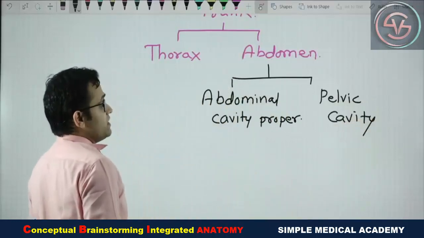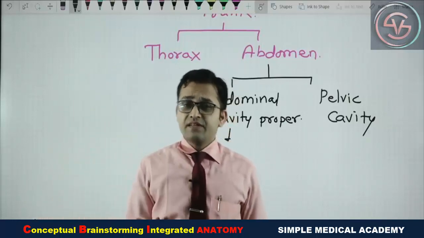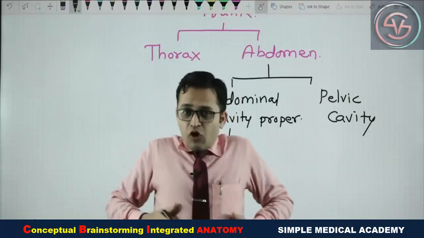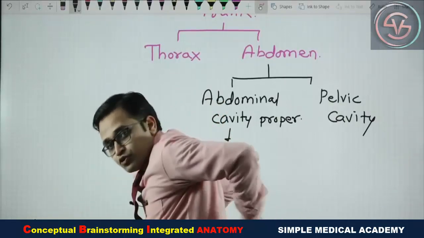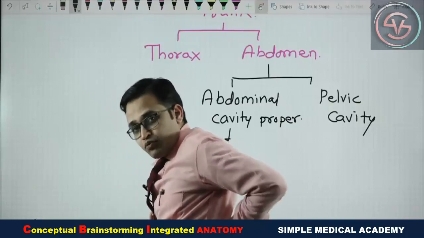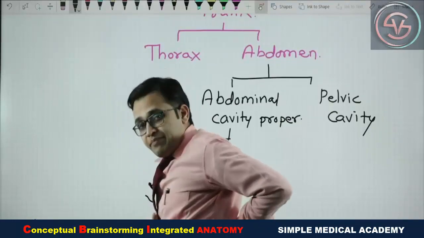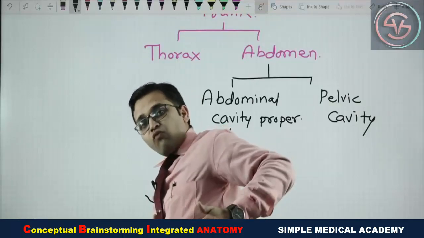Now see, this abdominal cavity proper has a few boundaries. The abdominal cavity has the anterior abdominal wall and the posterior abdominal wall, two walls, anterior and posterior. In the same manner, a few books nowadays also mention the lateral abdominal wall.